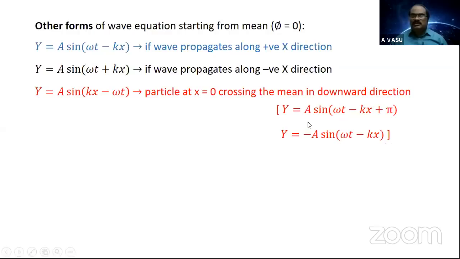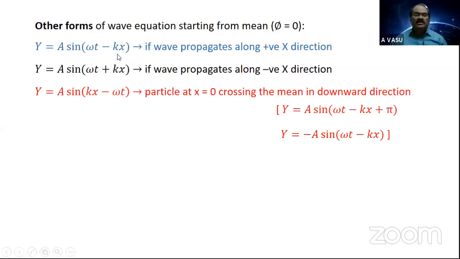That is, if the particle starts moving up, the amplitude, the initial displacement, becomes positive, and if the particle starts vibrating downward, the amplitude becomes negative. And if I rearrange, if I send this negative sign into the bracket, so a sine of minus omega t minus into minus plus kx, now come back to this equation which we got: y is equal to a sine kx minus omega t. Is it clear? So y is equal to a sine omega t minus kx gives the equation for a wave propagating, of course both propagating along positive x direction only.